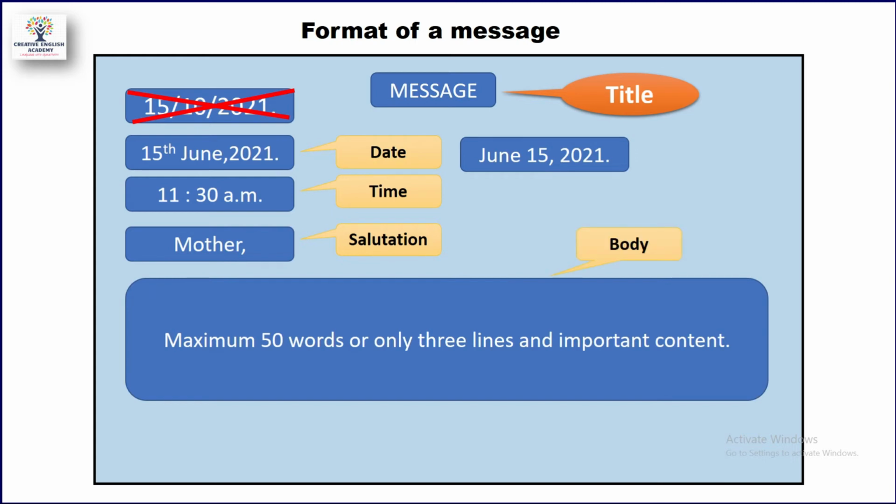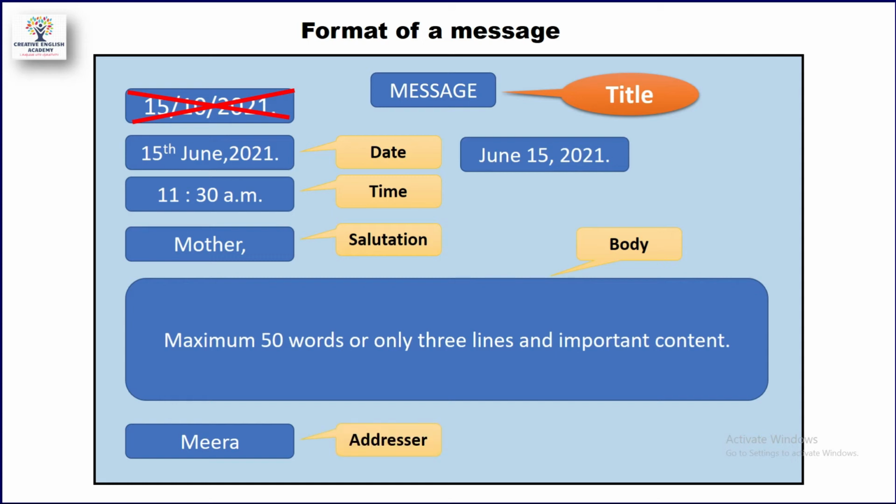So here, after the salutation, we will find three or four, maximum three lines, which comprise the body of the message. And we have discussed that it should give the answers to three questions: who has left the message, to whom, and what is the important point he or she wants to convey. These points should be included in the body of the message. And the last point is the person who has written the message, or left the message, that is the message writer.